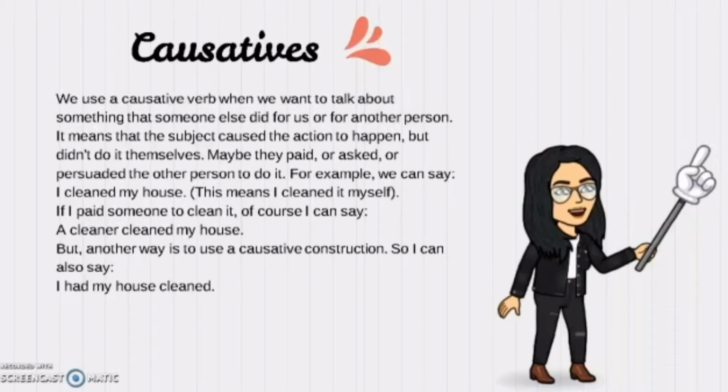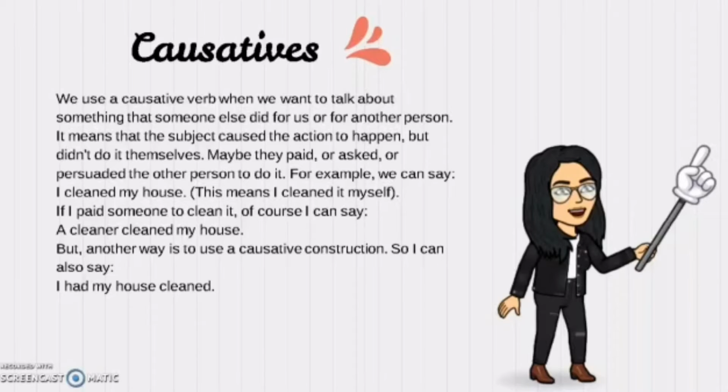It means that the subject caused the action to happen, but didn't do it themselves. Maybe they paid or asked or persuaded another person to do it.